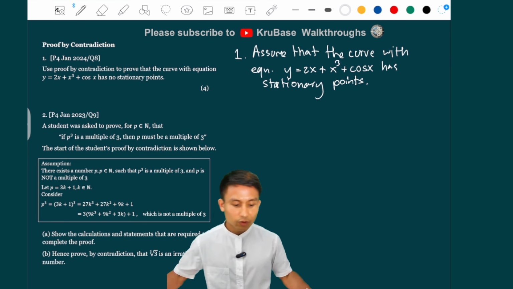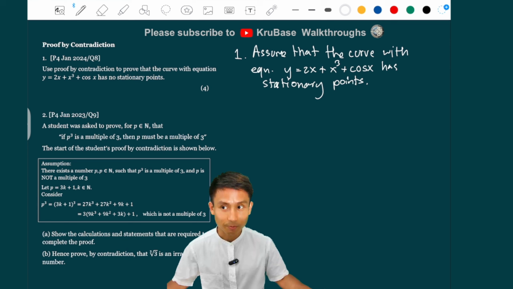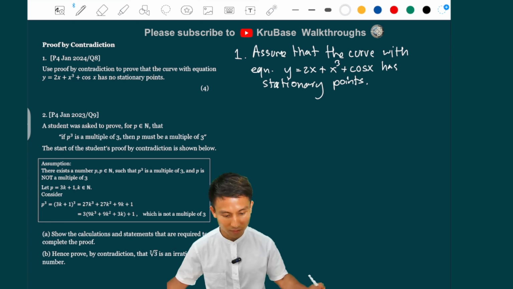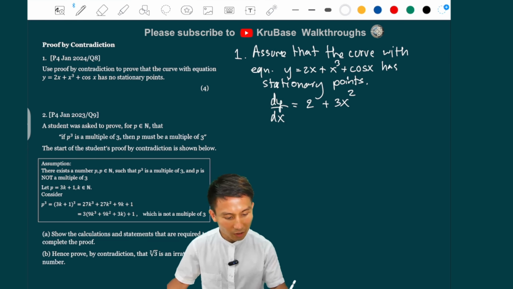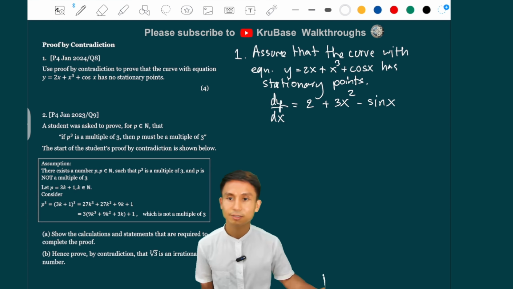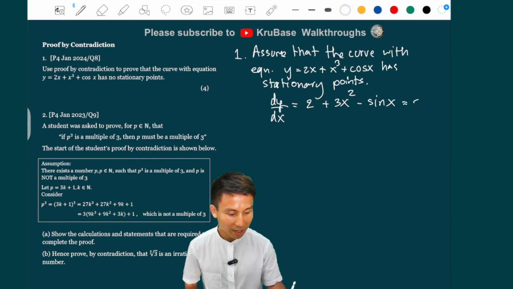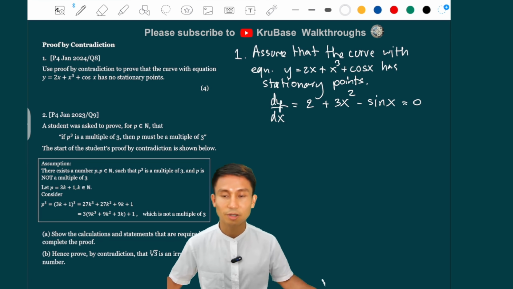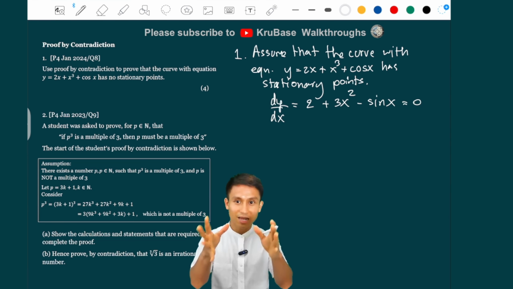So, well, about stationary points, we are given the function, so we should differentiate, yeah? Because at stationary points, the derivative of the function equals 0. So we do differentiate dy by dx there. So differentiating 2x, we get 2. Differentiating x cubed, we get 3x squared. Differentiating cos x, we get a minus sine x there, right? And then we're going to equate this to 0 because that is the gradient at a turning point or stationary point, right?